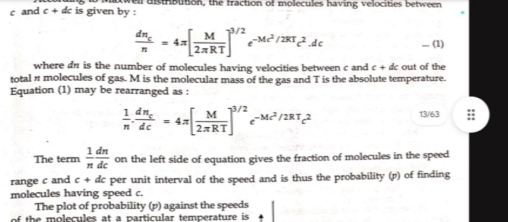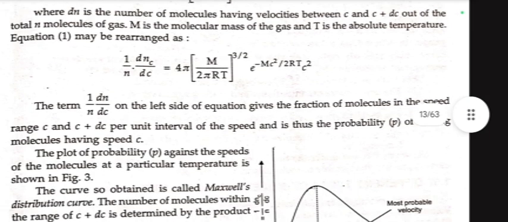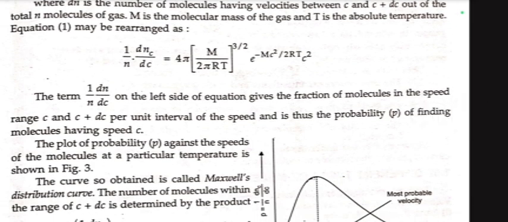This equation may be rearranged as (1/n)(dn_c/dc) equal to 4π (M/2πRT)^(3/2) e^(−Mc²/2RT) c². The term (1/n)(dn_c/dc) on the left side of the equation gives the fraction of molecules in the speed range c to c plus dc per unit interval of speed, and is thus the probability P of finding molecules having speed c.